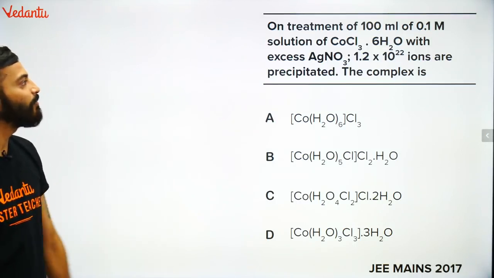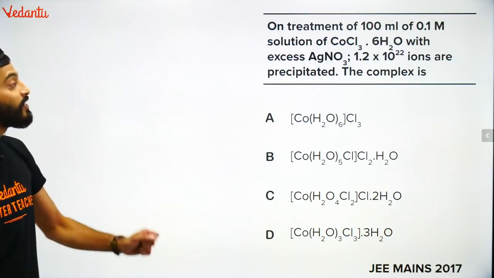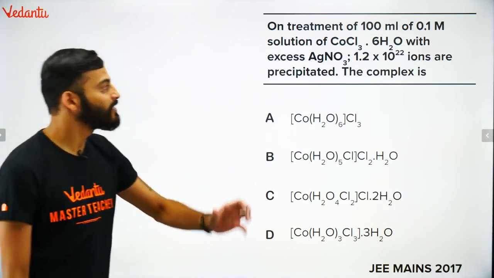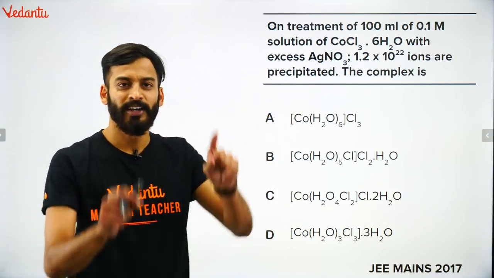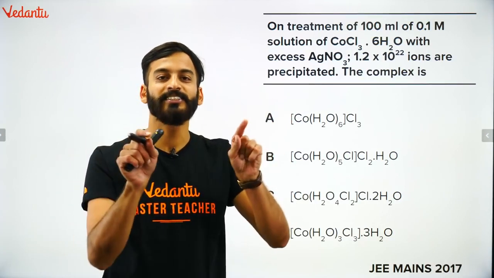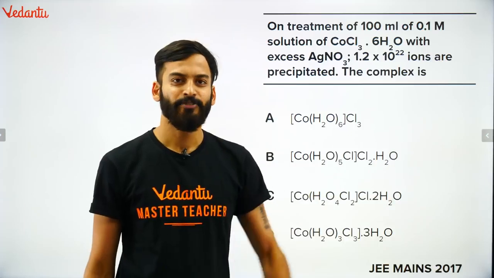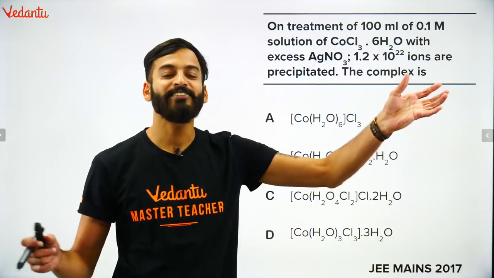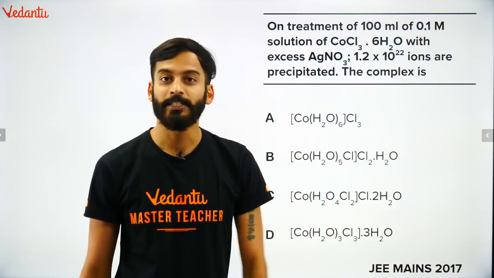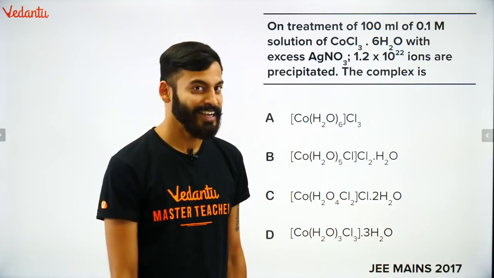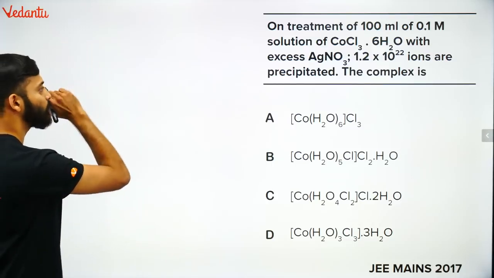On treatment of 100 ml of 0.1 molar solution of CoCl3·6H2O with excess of AgNO3, some precipitation is happening. These many ions are precipitated. You know, whatever is outside the square brackets of the complex can be ionized. If chlorine is out there, it can react with AgNO3 and form AgCl, and it will precipitate. Is everyone understanding? So for that, I will use a very simple approach, check this out.